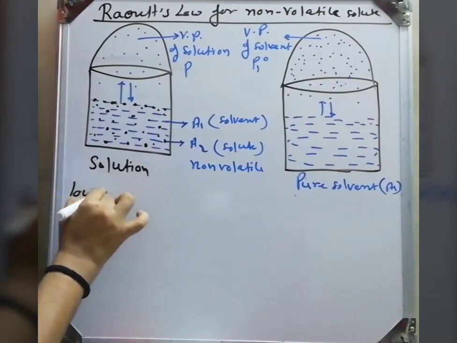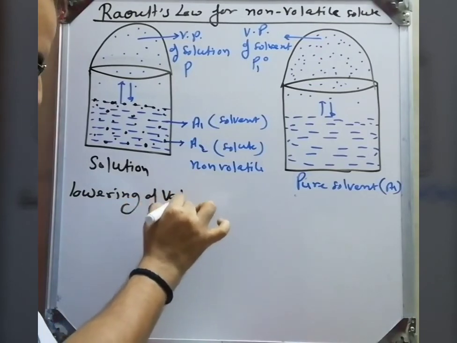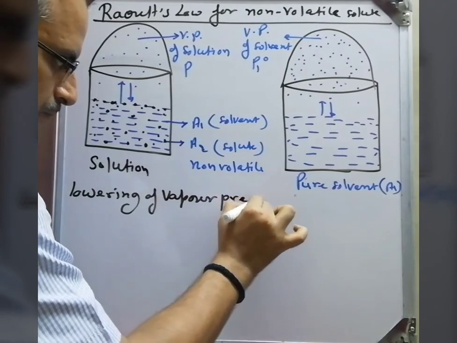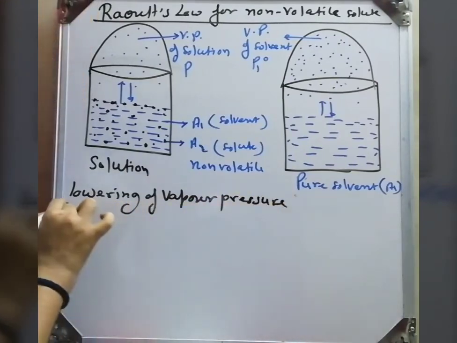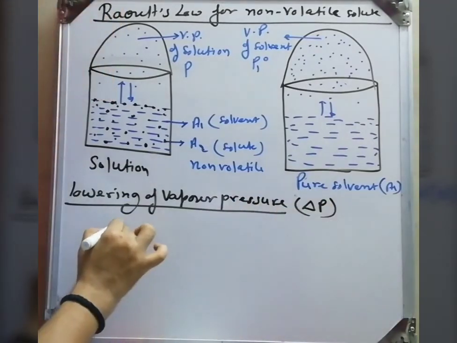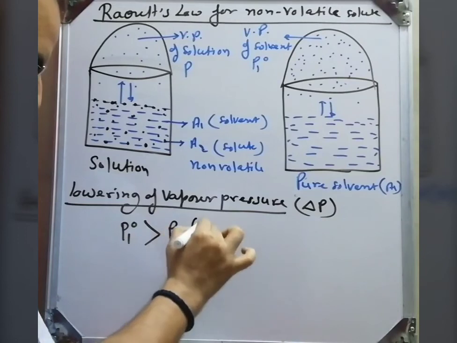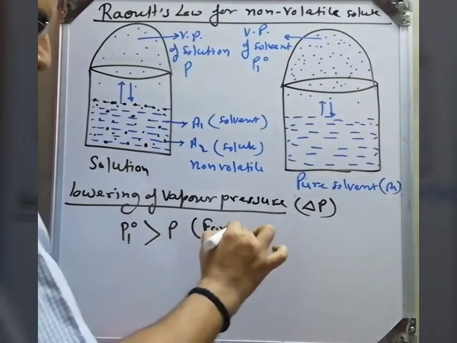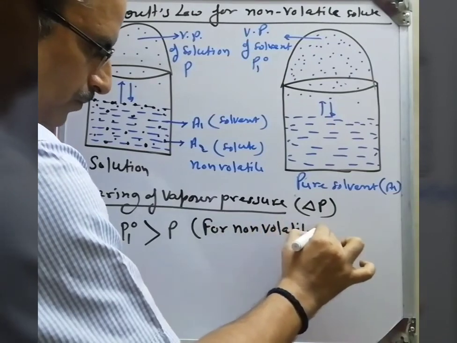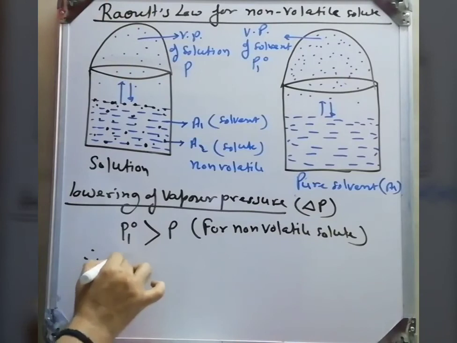So now we discuss the lowering of vapor pressure. What is the lowering of vapor pressure? Delta P. As we know, P10 is greater than P, means vapor pressure of pure solvent is always greater than vapor pressure of solution when a non-volatile solute is present.